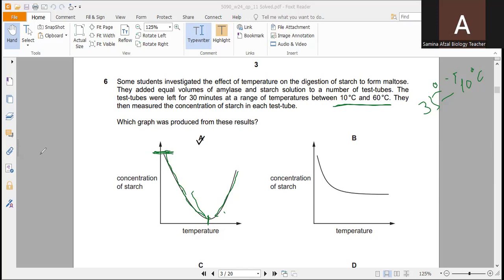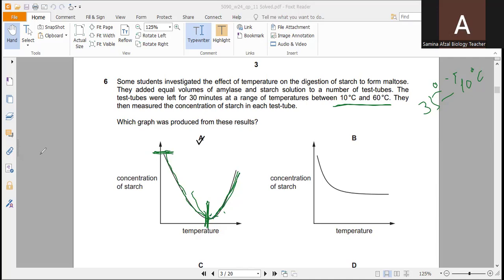But at high temperature, when the enzyme is denatured, the starch concentration is increasing again. It means after the optimum temperature, the breakdown of starch is decreased or stopped, due to which the concentration of starch is increasing.